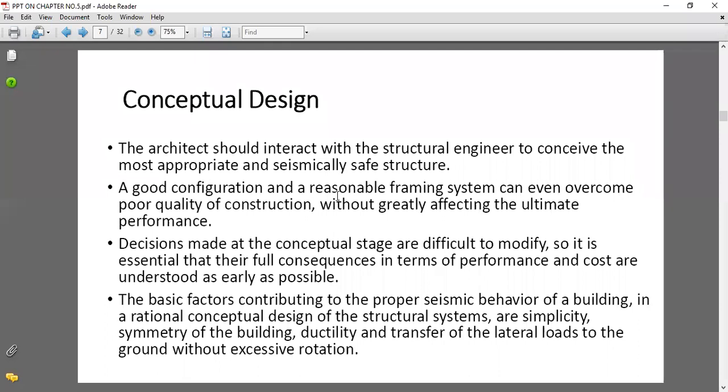Here we see that if the configuration of the building is good, then the effect of the loads coming on the structure is going to be reduced. And for that purpose, a reasonable framing system can overcome this, with good configuration and quality of construction, which is better for increasing the resistance power against the earthquake during earthquake forces.